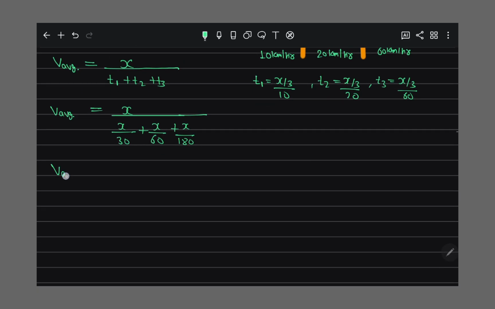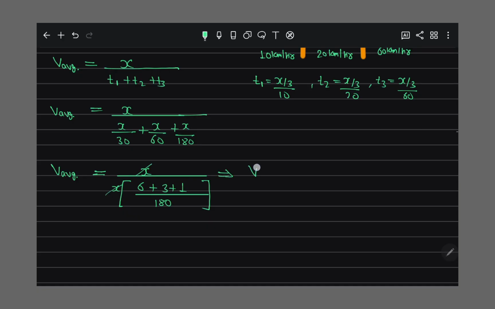So here the average speed is x upon x by 180 times 6 plus 3 plus 1.